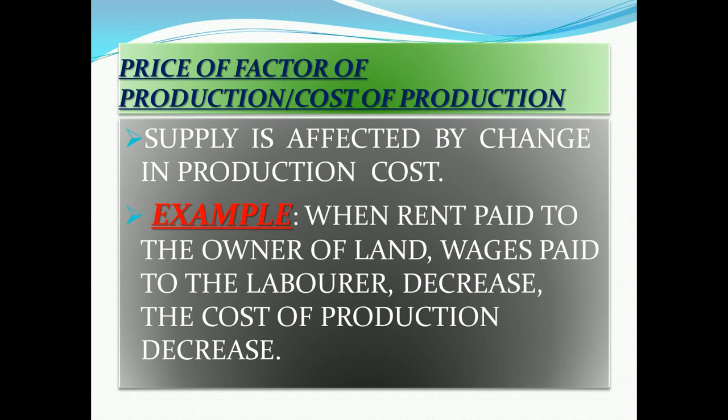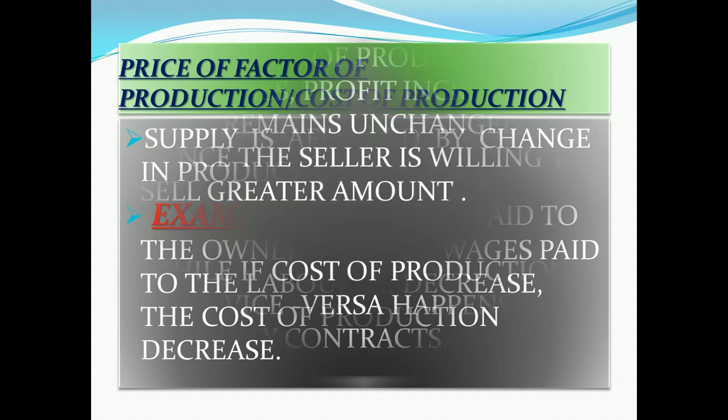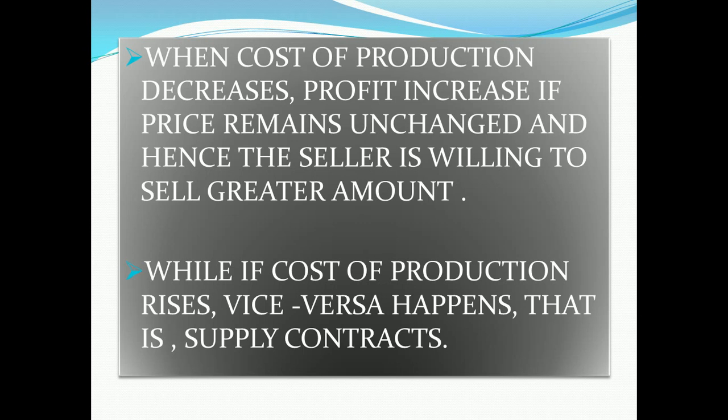The second is factors other than price. The first factor is very important, that is price. If price increases, supply definitely increases. If price decreases, supply definitely decreases. But the second is cost of production. When the rent paid to the owner of the land and the wages paid to the laborers decrease, the cost of production is decreased, and then profit definitely increases. If the price remains unchanged, the seller is willing to sell a greater amount, so when the cost of production is decreased, the supply will be increased.